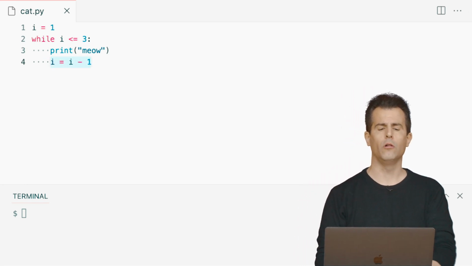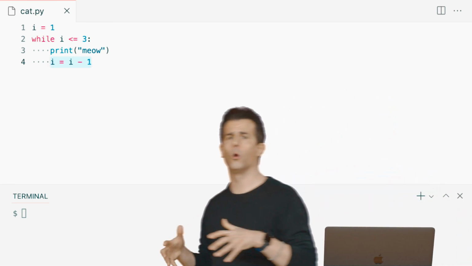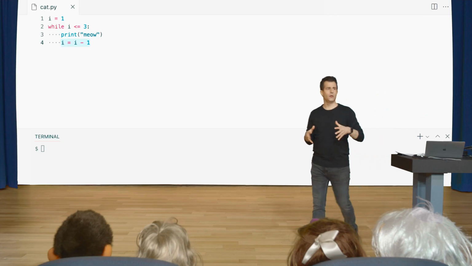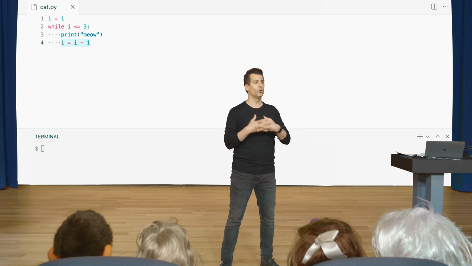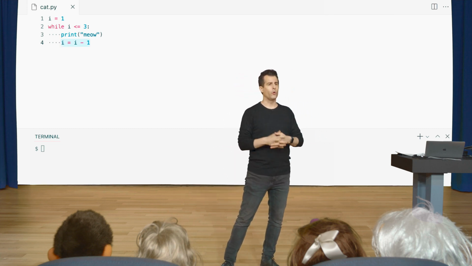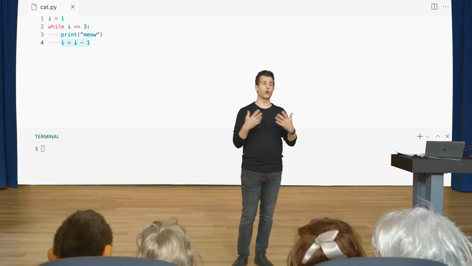Let me see if we can't call on someone to change line 4 for me. How do I want to change line 4, to be consistent with counting from 1 up to and through 3? I would be plus 1 every time you meow. Yeah, exactly. In this case, we want to add 1, not subtract 1.